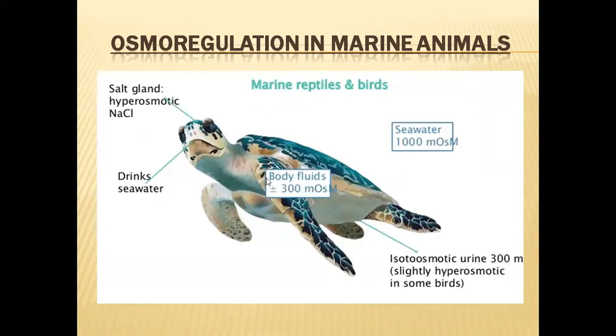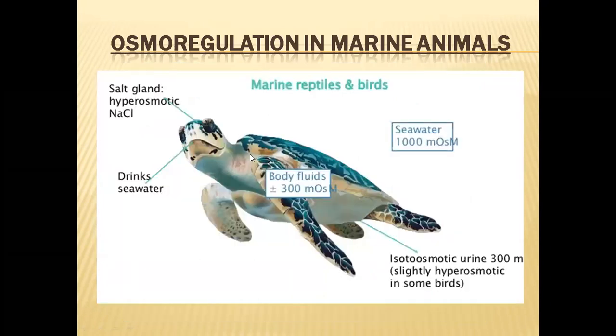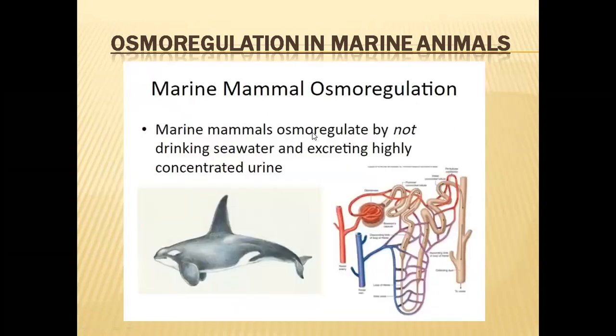But these fishes, reptiles and birds excrete isoosmotic urine, whereas marine mammals excrete hyperosmotic urine. The body fluid concentration is 300, but the urine concentration will be around 1200 milliosmoles per liter. So they are excreting more concentrated urine than marine reptiles and birds. That is the difference.